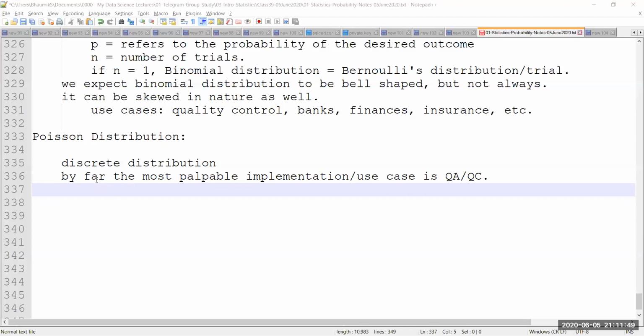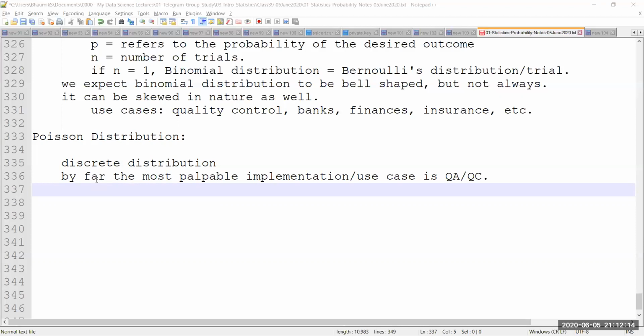Let's say I'm a company producing electrical transformers. I would like to know how many defects there are per transformer I have produced. Or maybe I have a factory which produces cloth, and I want to know how many defects or issues there are per 100 square meters of cloth I have manufactured.